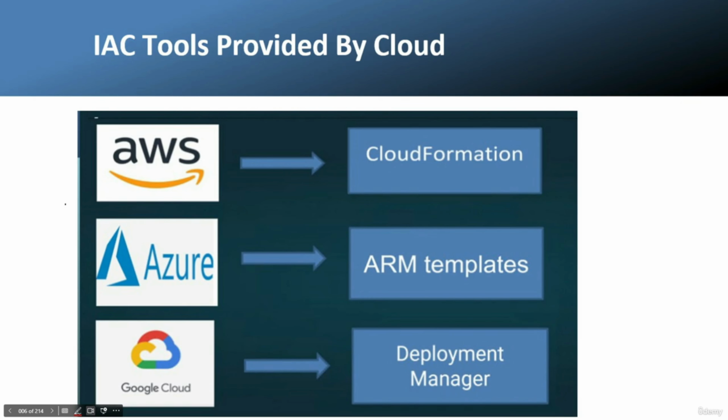IaC tools provided by clouds. If you see in AWS, we have CloudFormation. In Azure, we have ARM templates, and there is one more tool called Bicep. In Google Cloud, we have a tool called Deployment Manager. So all these tools are basically infrastructure as code tools provided by a specific vendor.